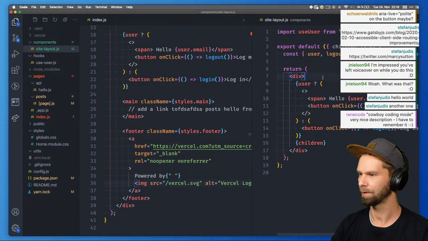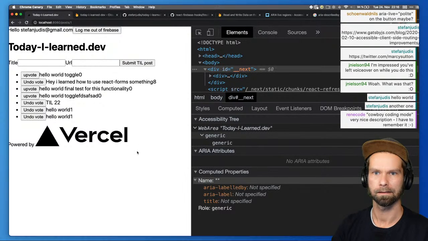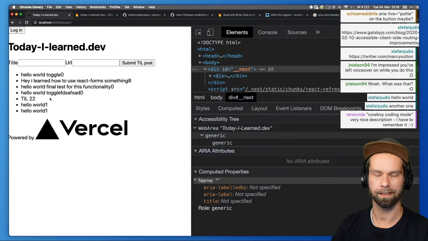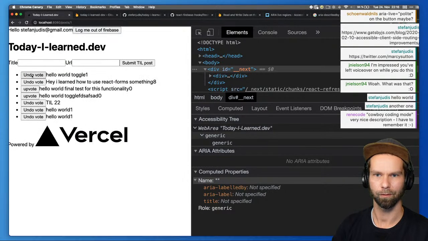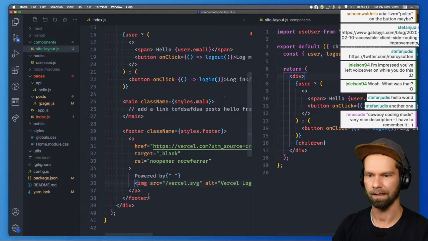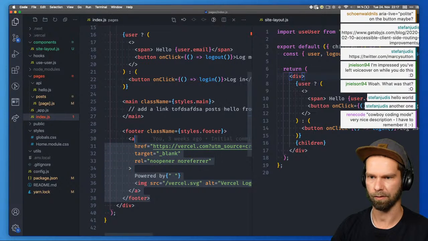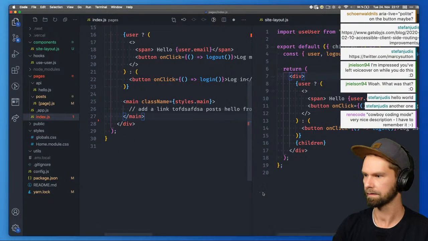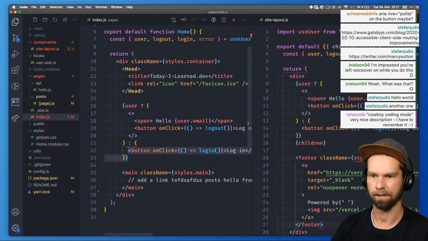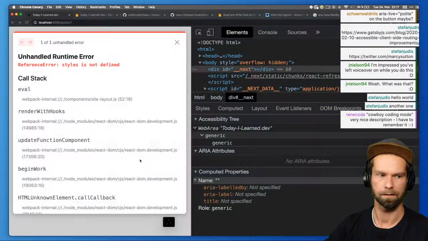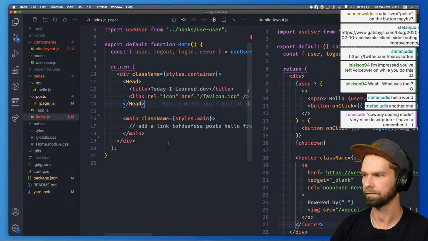So let's get rid of this one. We have log in, we have log out. And now we basically already have the login mechanism in our little app available. Oh, this is super, super cool. So when I upvote things, we can undo voting. Nice. So with this, we can also clean up some things here, because now we have a layout component. So let's remove this one and add this one here. And now when we go back to the index, we can also drop this stuff. And with this, oops, styles is not defined.